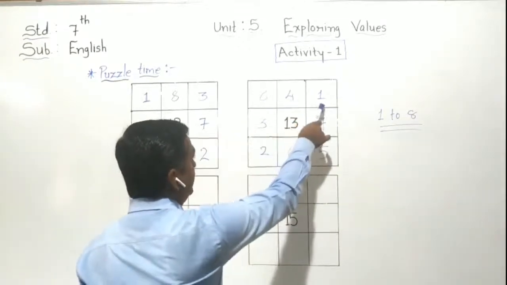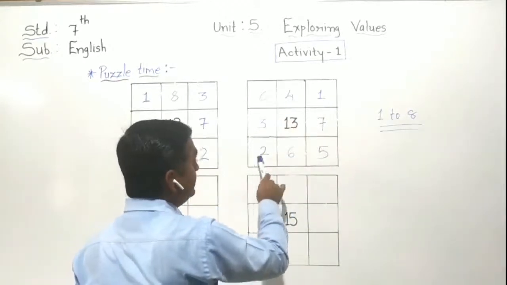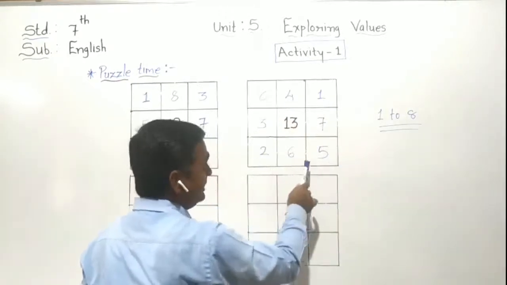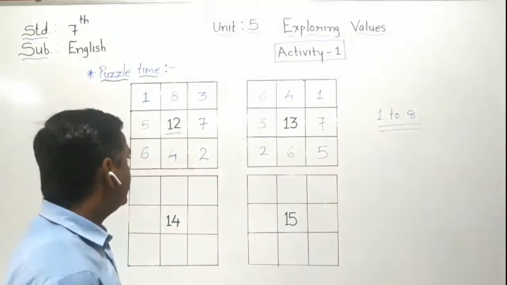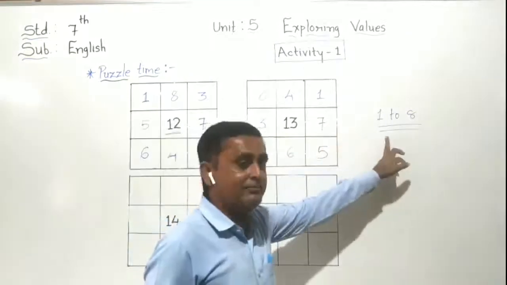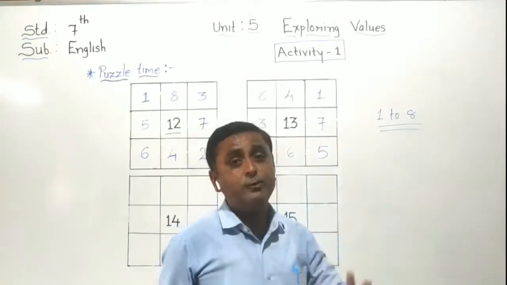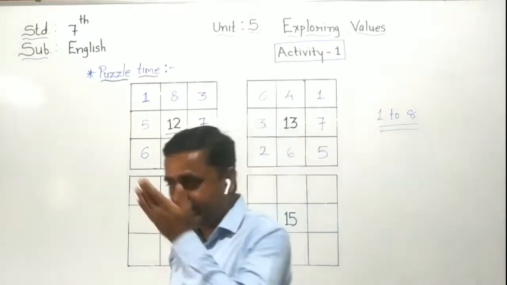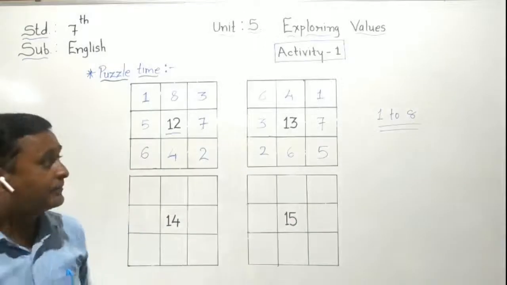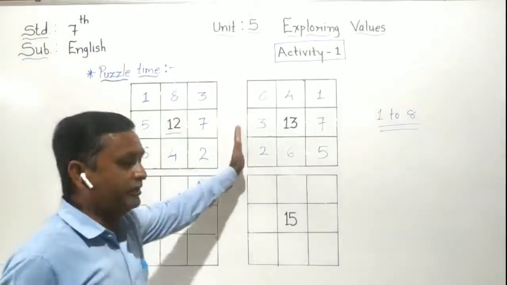8, 4, 1 is equal to 13. 8, 3, 2 is equal to 13. 2, 6, 5 is equal to 13. And 1, 7, 5 is equal to 13. So I use only the numbers 1 to 8. See, our condition is that you have to use only the numbers 1 to 8, not more values. Can you understand? Here our 2 puzzles are solved.